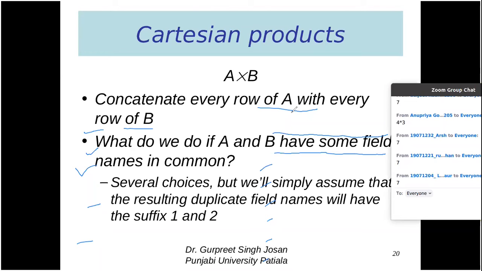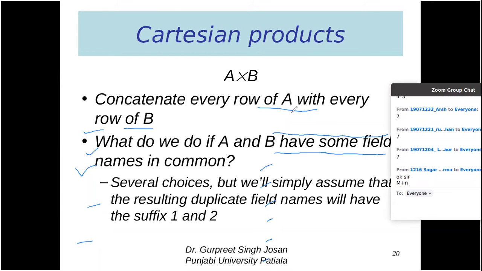So if the first table contains M columns and the second table contains N columns, then the resulting table will contain M plus N columns. That is the formula, M plus N. Got my point? And what will be the number of rows? 3. Baljit, 3. Why 3 number of rows?